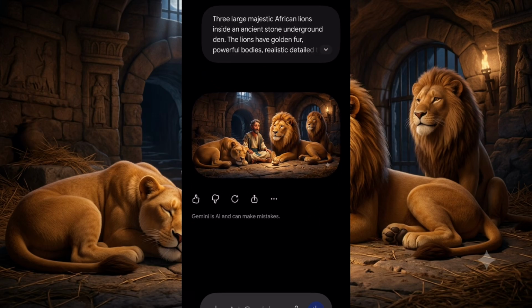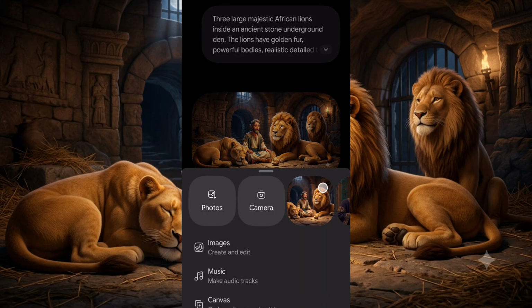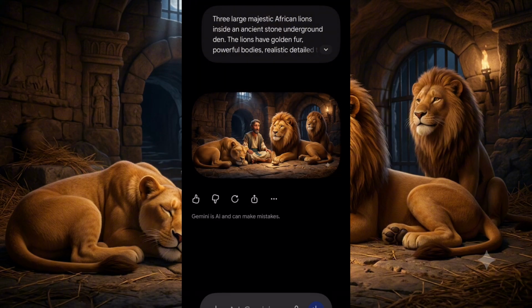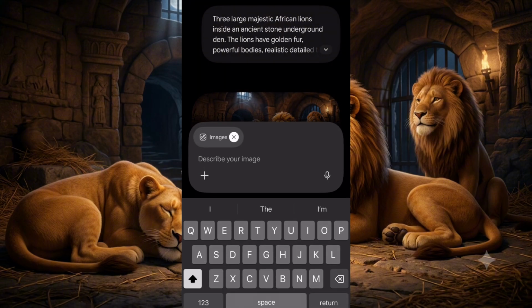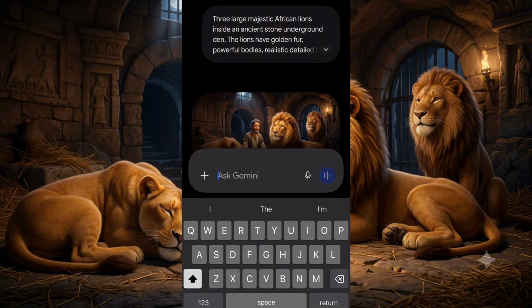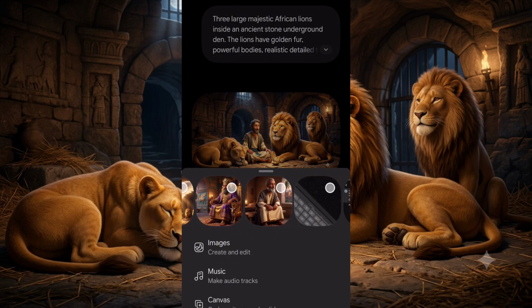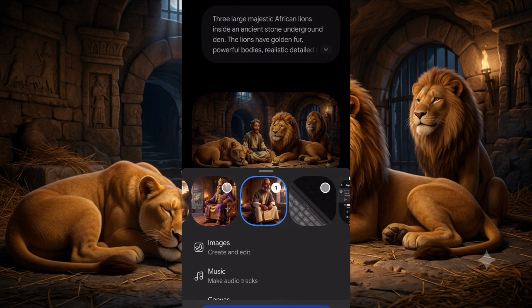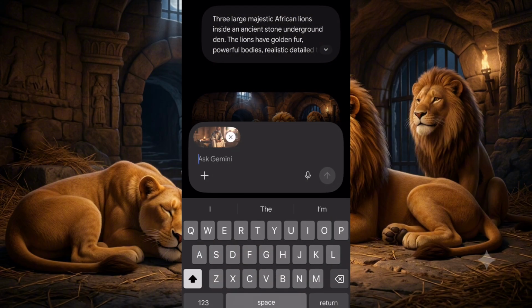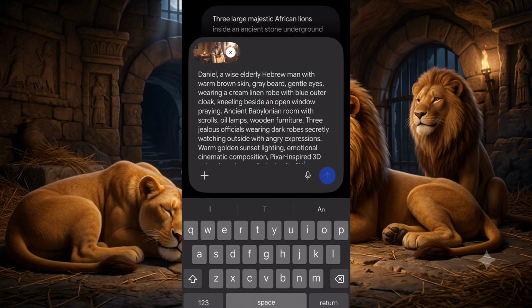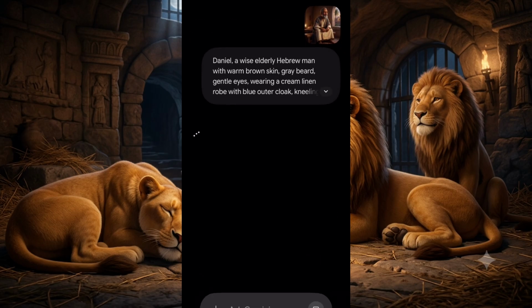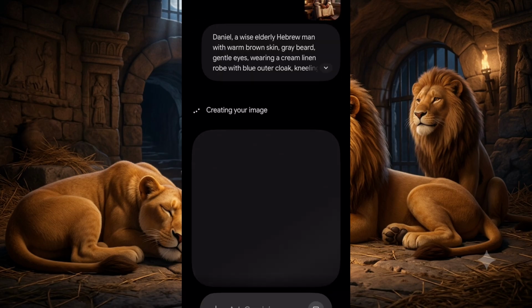Now what I'm going to do is to click on this plus button, click on image. Then I'm going to look for the image that I have just downloaded. This is the image of Daniel. And I'm going to click on add. Now I'm going to paste the prompt that ChatGPT gave to me. Then I'm going to click on send. So let's wait for it to generate for us.